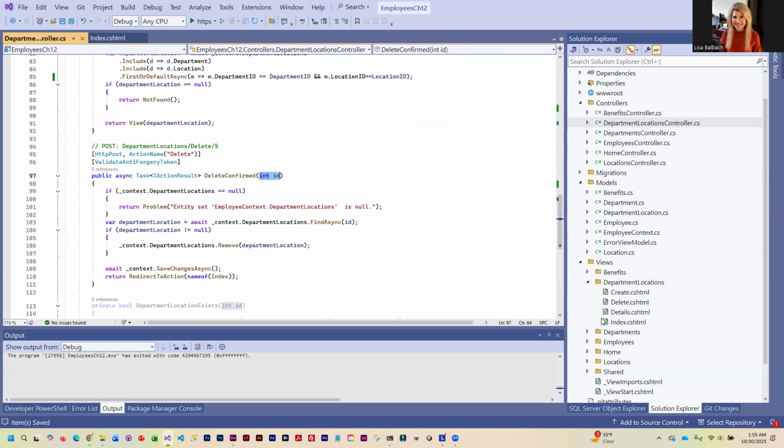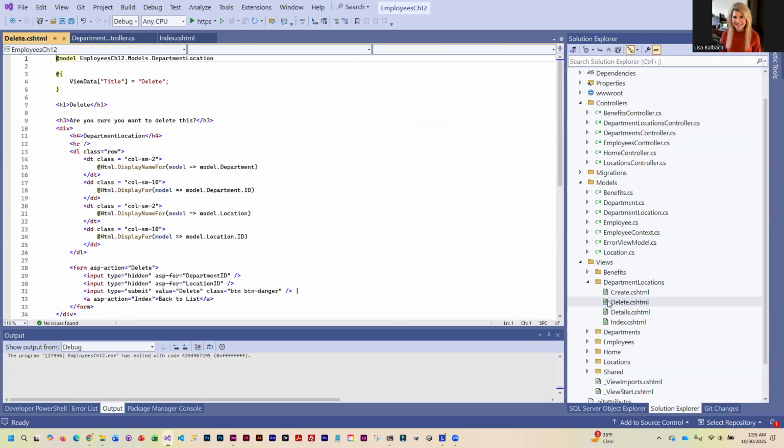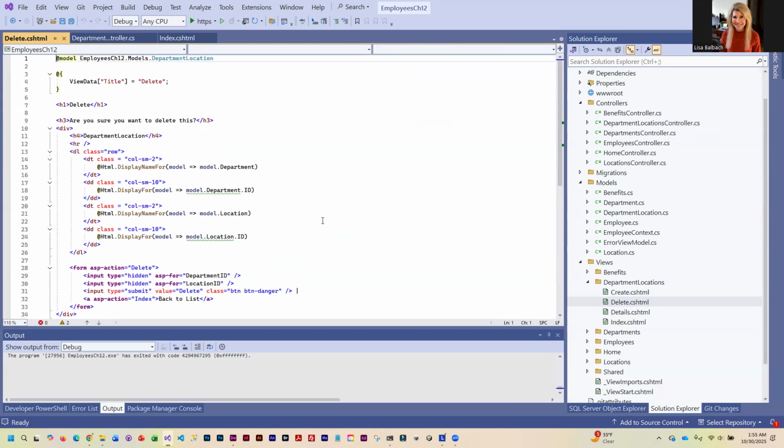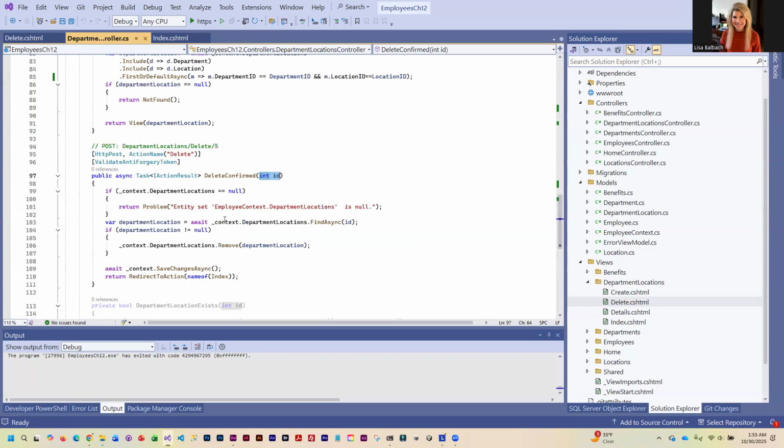Okay. And if we look at our delete page, you can see that it's got department ID and location ID hidden. Okay, so it has that information for our controller, but we have to fix it up here.